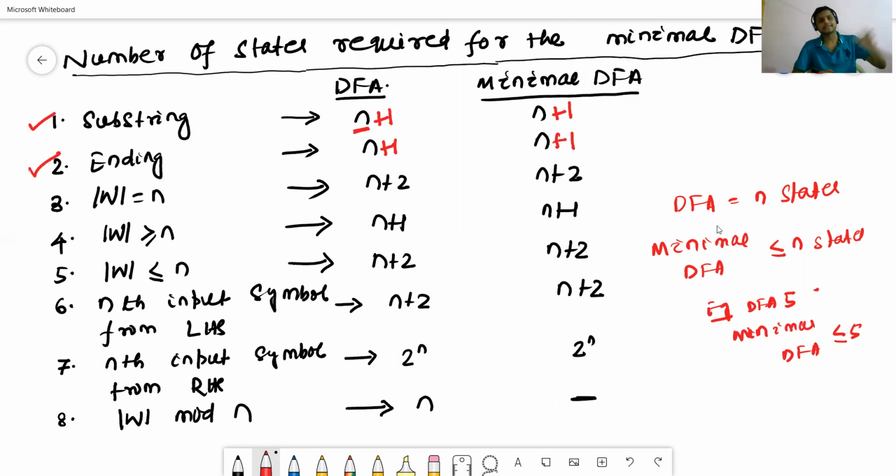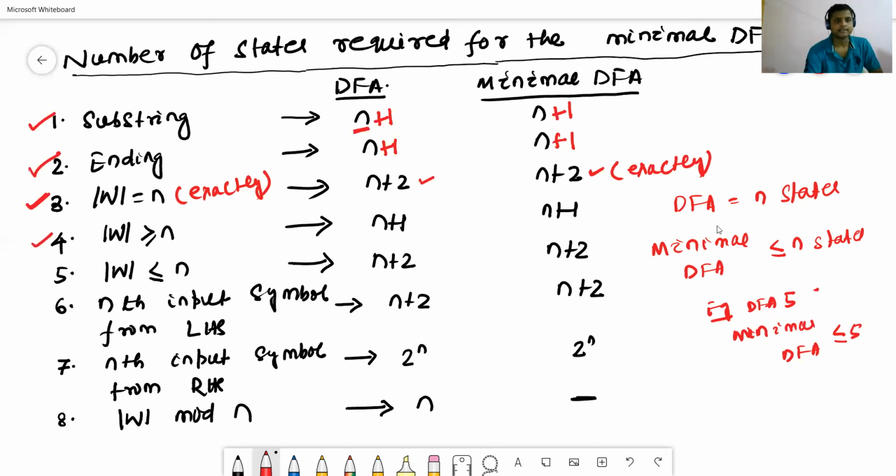We have already discussed the number of states of the DFA for the substring case and ending case in the DFA classes. The third case is the string of length exactly n. This is the exactly case. When the string of length is exactly n, the DFA always requires n plus 2 states, and the minimal DFA also contains n plus 2 states.